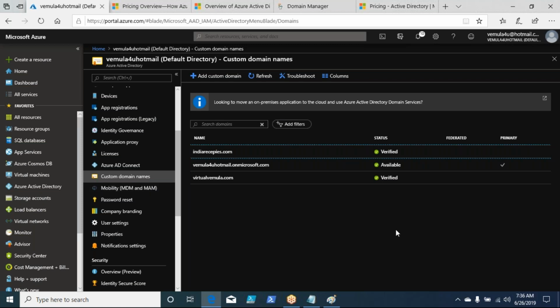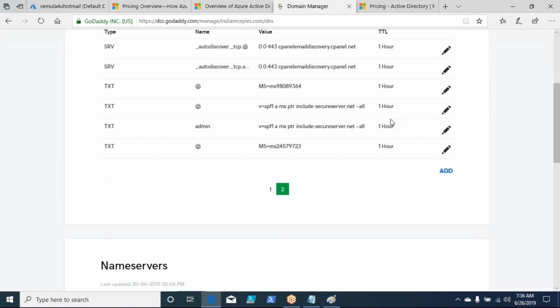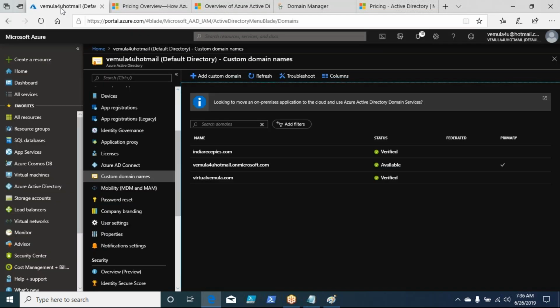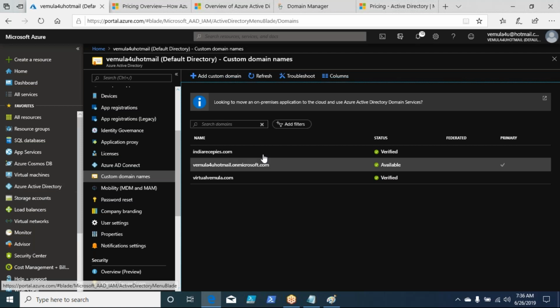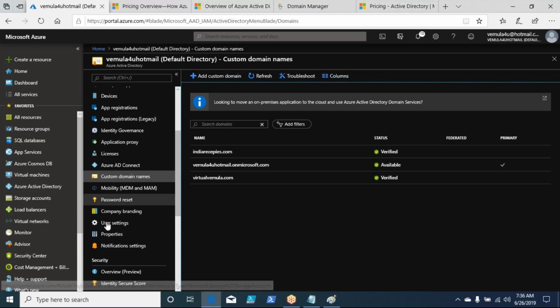Okay. Now, any questions on this so far, whatever we discussed about the custom domain addition? Okay, so I'll take it as no. We'll move ahead and create user IDs using our custom domain. Now I have my own custom domain. I want to create user IDs of my organization with the name indiarecipes.com, right? Let us do it.